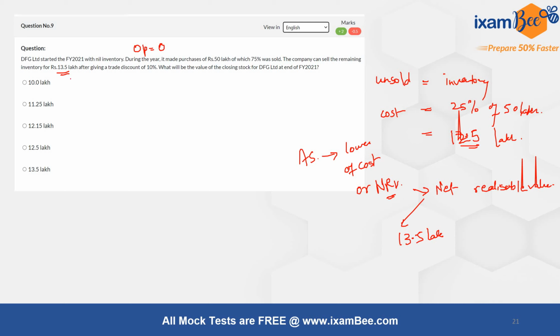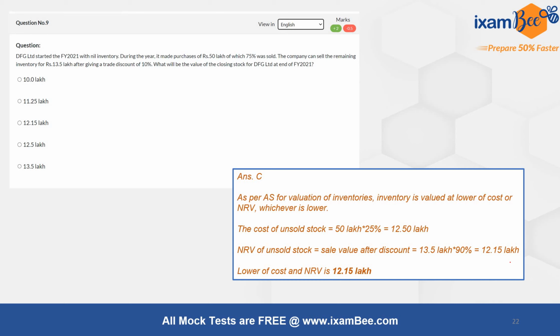No. Why? Because I cannot sell it at 13.5 lakh. I will be able to sell it for 13.5 lakh only after giving a 10% discount. So I will less 10% from this. Okay, so that is what I have to reduce, and once I reduce that, I get a value of 12.15 lakh. That means the lower of 12.5 and 12.15 is 12.15. Therefore I will be able to value my inventory at NRV here, which is 12.15 lakh.